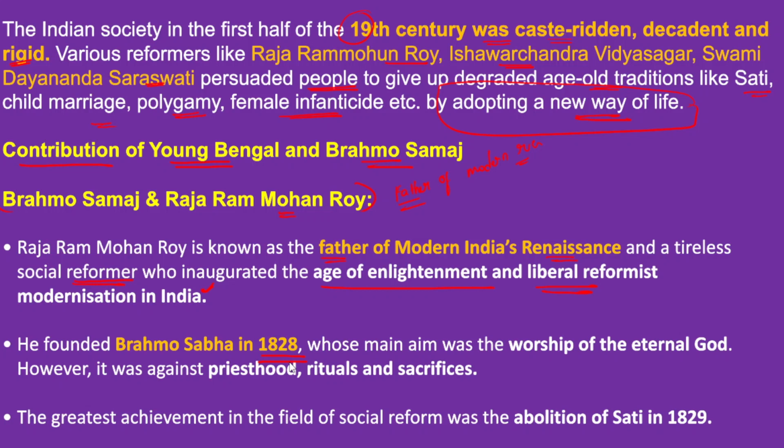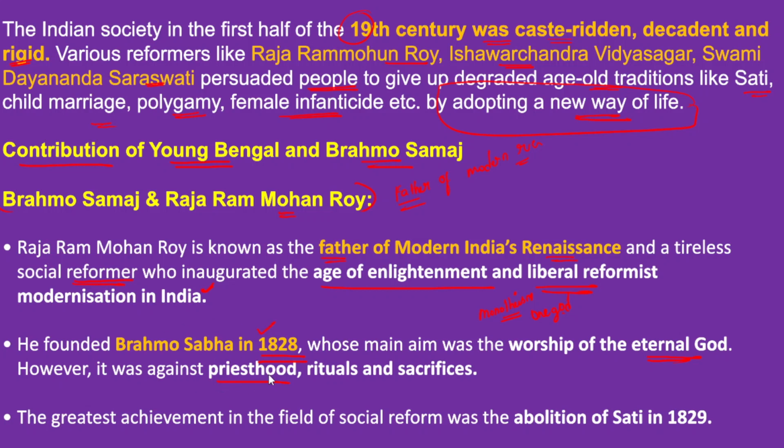The overall objective was the worship of the eternal God. He fought against idol worship and propagated the idea of monotheism, in line with the belief that there is only one God. Therefore, the main aim of the Brahmo Samaj established in 1828 was to propagate the worship of the eternal God.